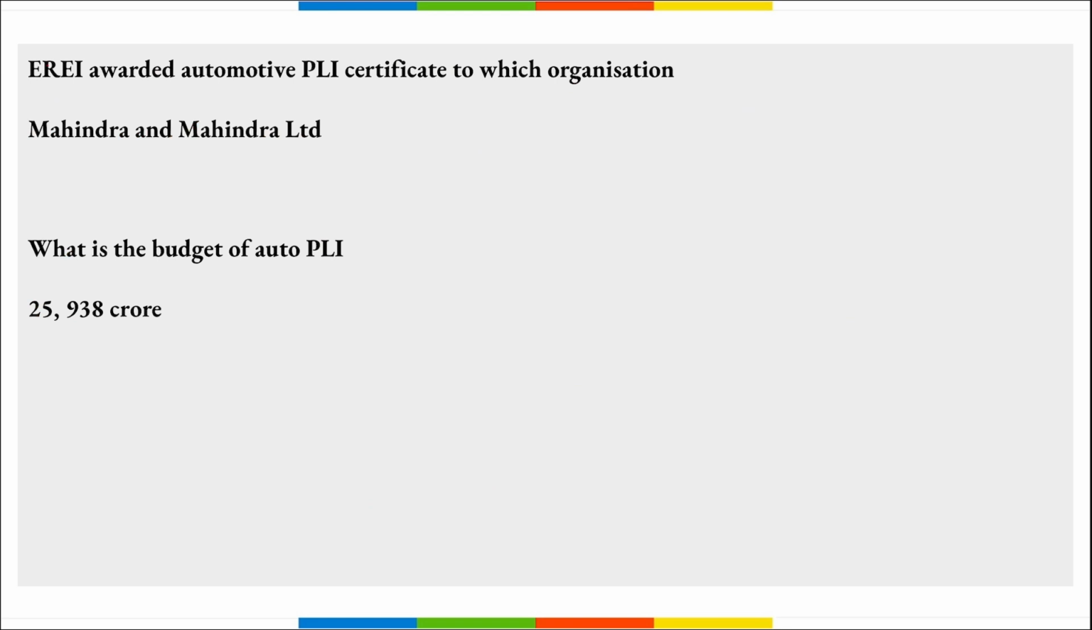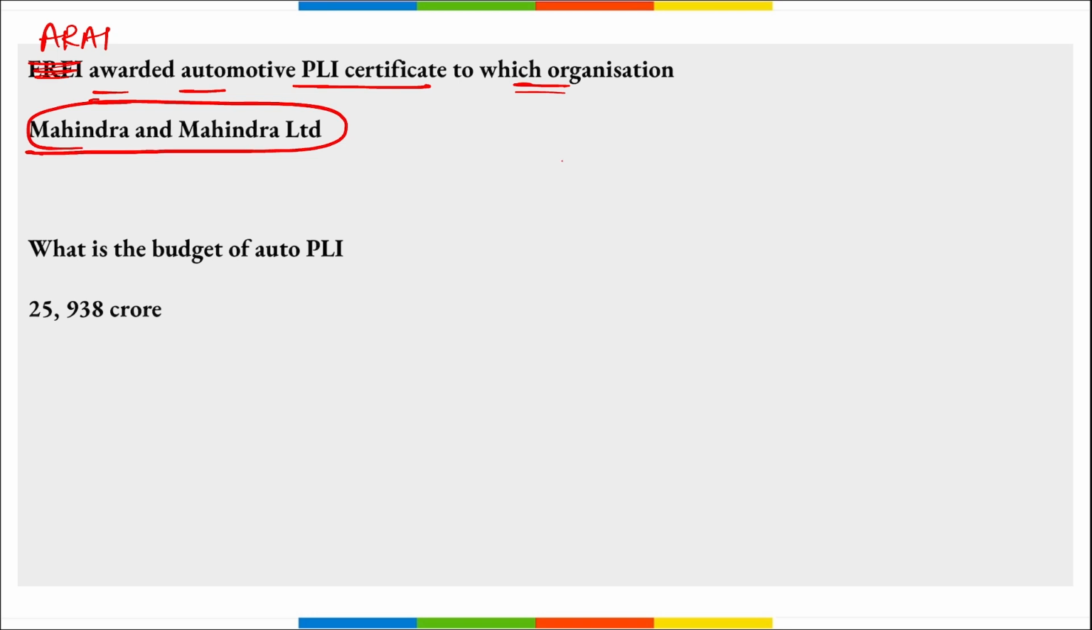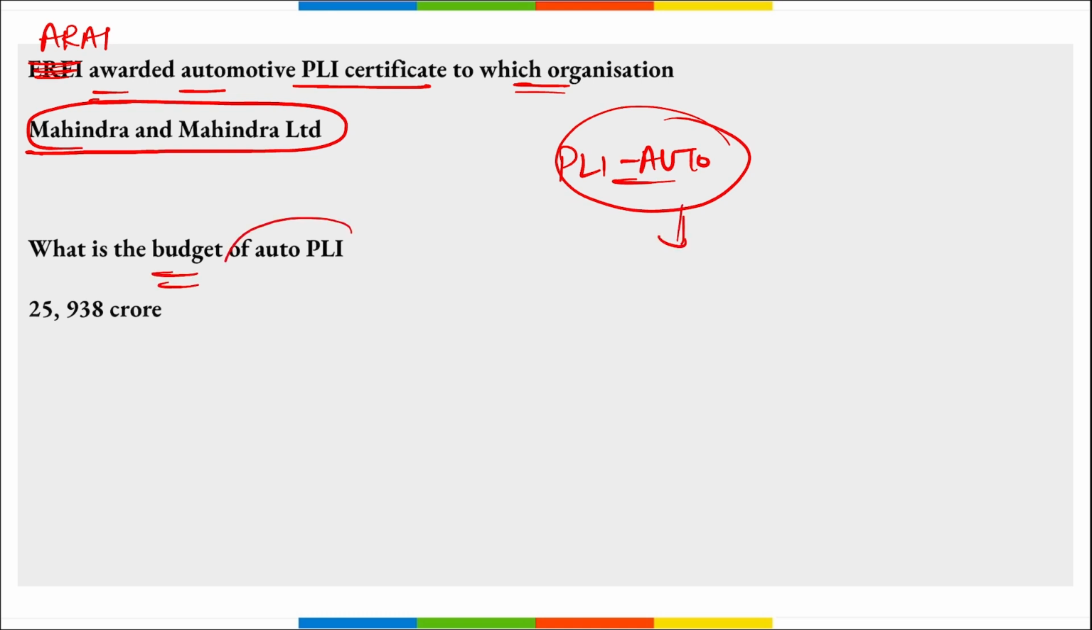Next is ARAI. ARAI awarded automotive PLI certificate to which organization? It is Mahindra and Mahindra, or we can say Mahindra Last Mile Mobility, right? It is a division of Mahindra and Mahindra only that became the first firm to receive the PLI auto certificate, right? And what is the budget of this auto PLI? It is 25,938 crore rupees. Correct? Highly important, take a note of it.